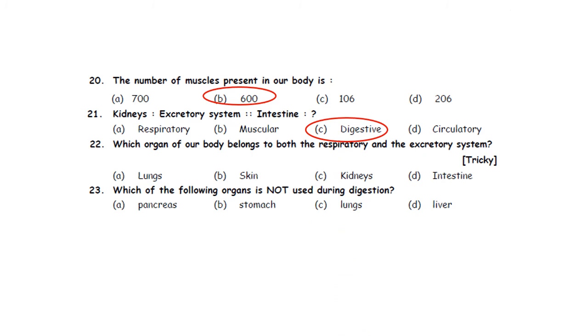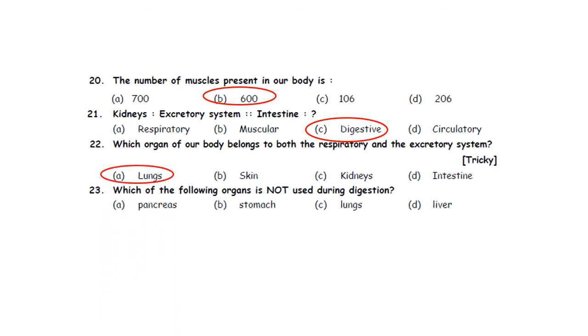22. Which organ of our body belongs to both respiratory and the excretory system? A. Lungs, B. Skin, C. Kidneys, D. Intestine. So the organ of our body which belongs to both respiratory and excretory system is lungs.